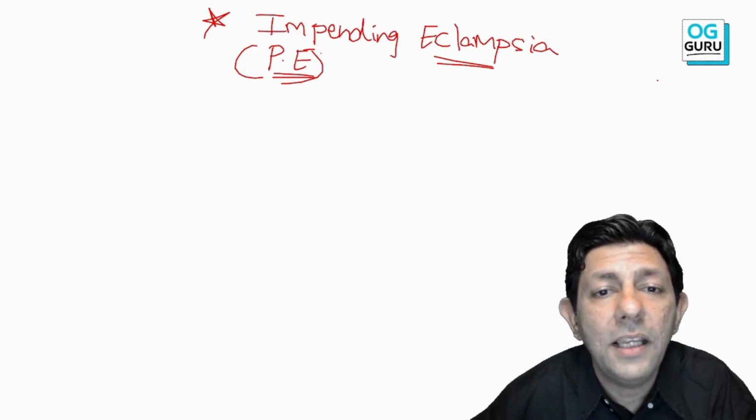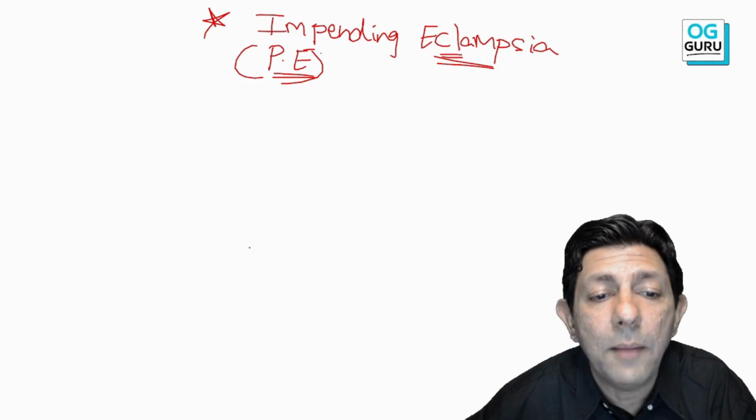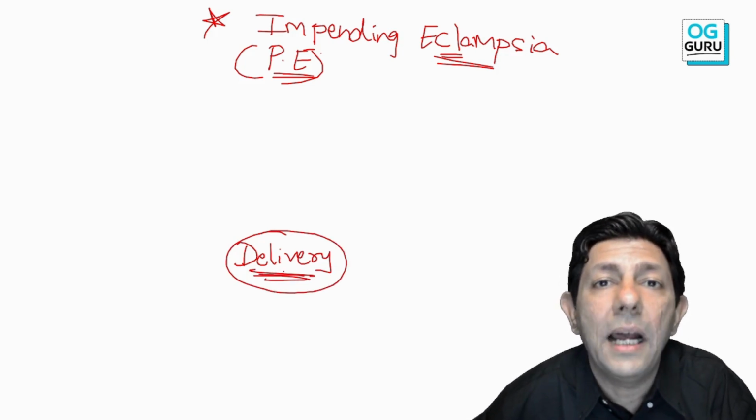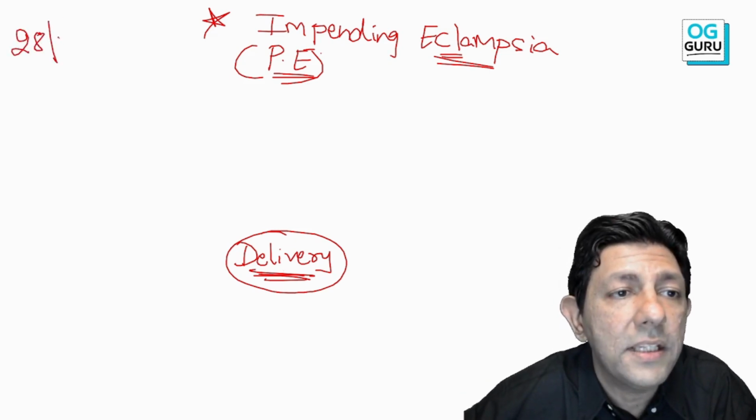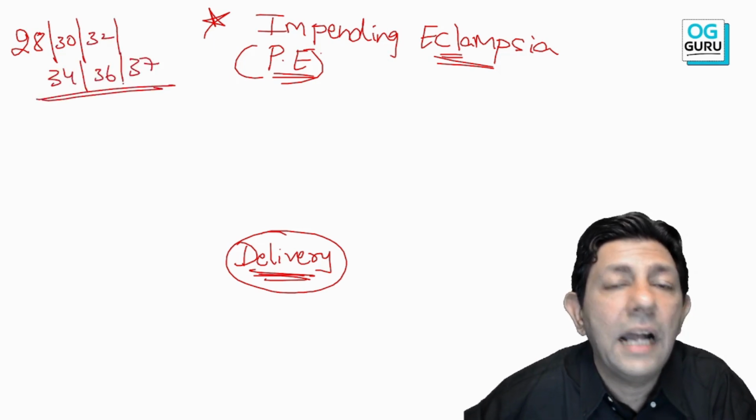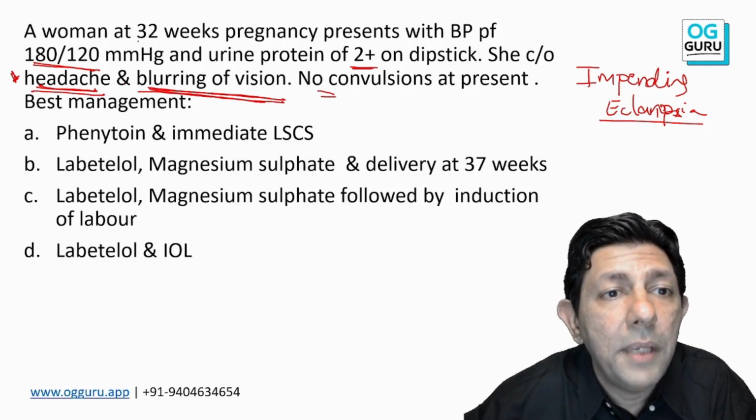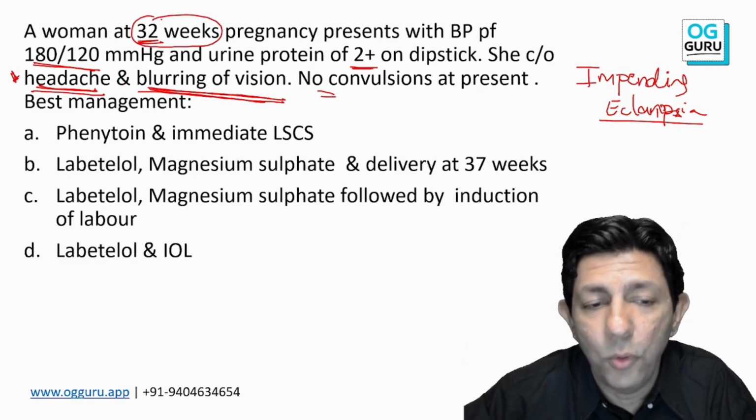Okay, so mother is more important, and that is why please understand this, that whenever there is impending eclampsia, that is the last day of the pregnancy and the delivery has to be done. I cannot wait and watch. Let the patient be 28 weeks, let the patient be 30 weeks, 32 weeks, 34 weeks, 36 weeks, 37 weeks, the answer does not change. Yes sir, the baby is only 32 weeks. Yes, fine. Of the mother and baby, mother is more important.